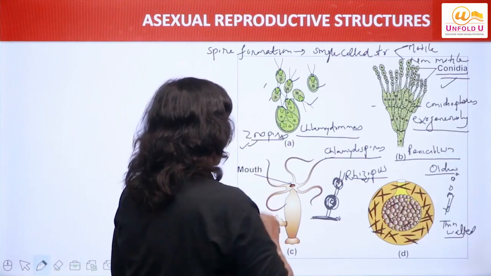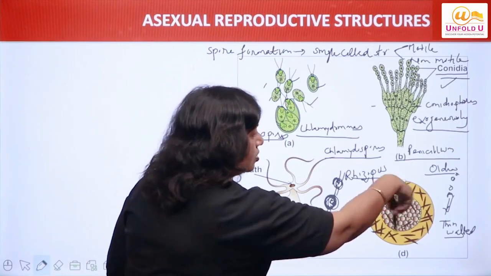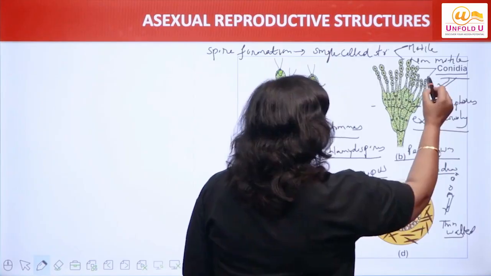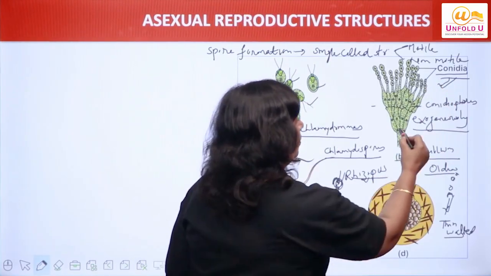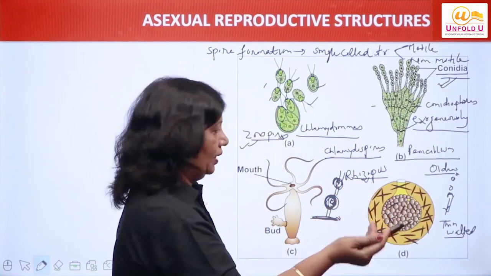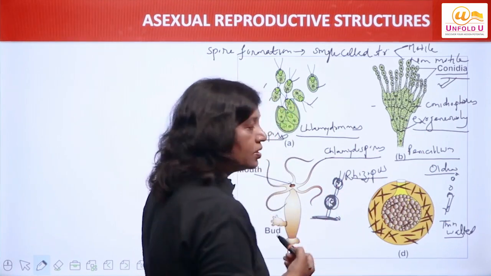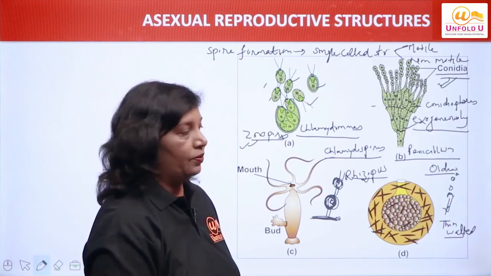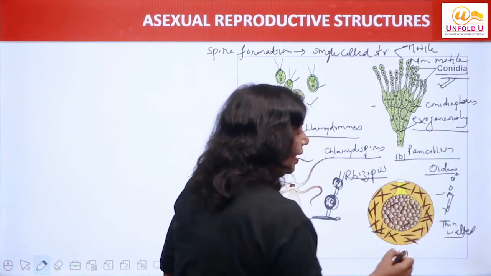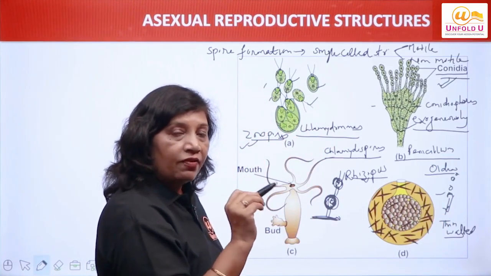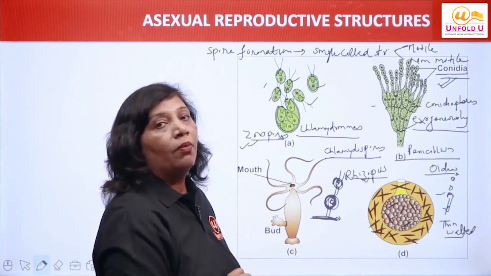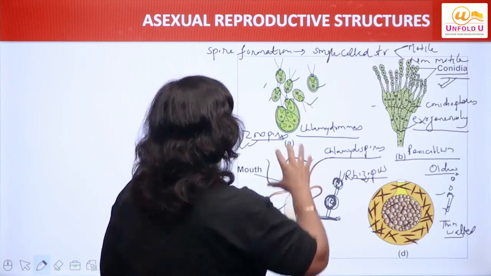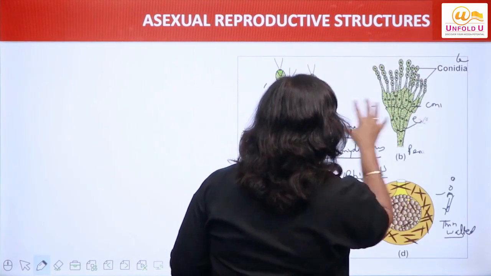One is motile spore, that is zoospore, and rest all the three are non-motile. Non-motile में कौन से आ गए? Conidia. Conidia की खास बात क्या है? They are produced exogenously, बाहर की तरफ प्रोड्यूस होते हैं, right? दूसरी Chlamydospores की खास बात क्या है? They are thick-walled. हाइफी में thick-walled structures तैयार होते हैं, right? और Oidia, हाइफी के टिप्स पे thin-walled spores, हाइफी ही ब्रेक डाउन होता है और स्पोर की फॉर्म में कन्वर्ट होता चला जाता है. They are thin-walled spores which are called as Oidia, right? So the spore formation is clear to you, right?